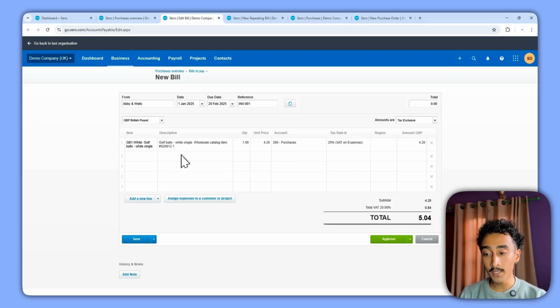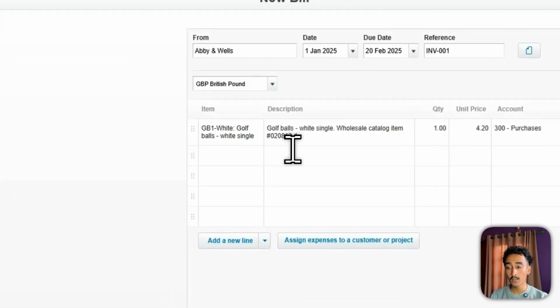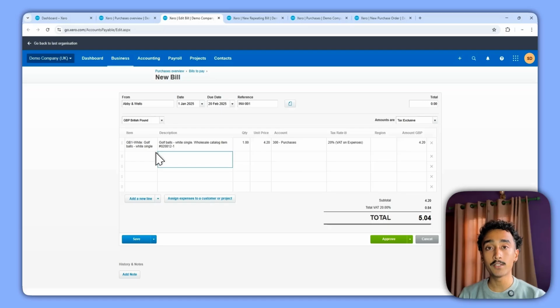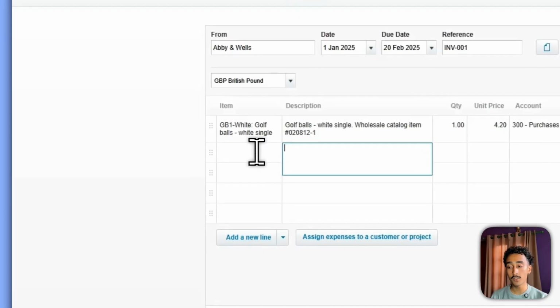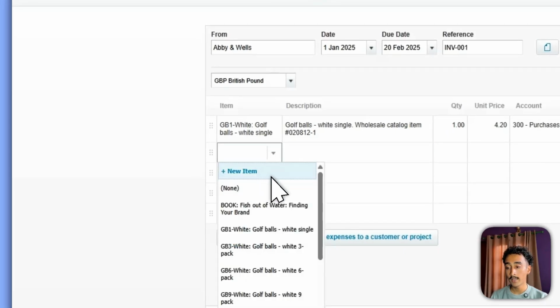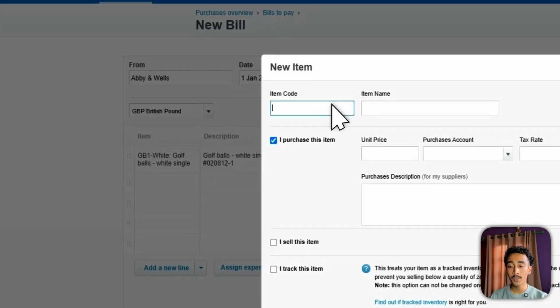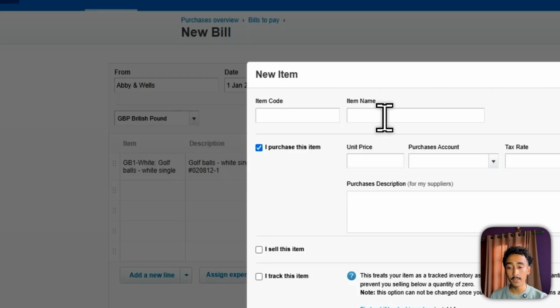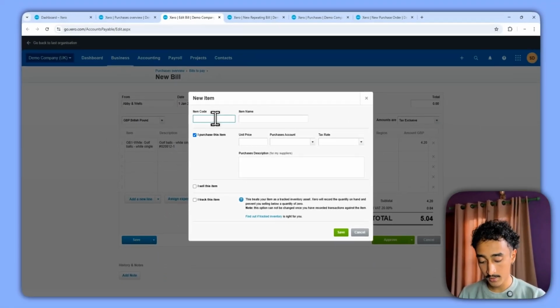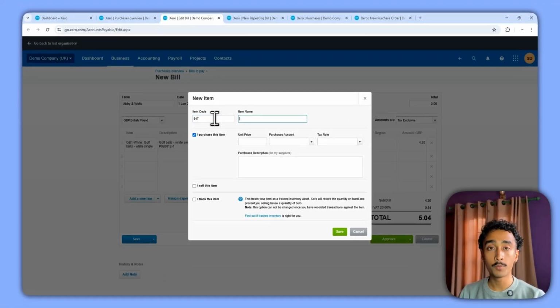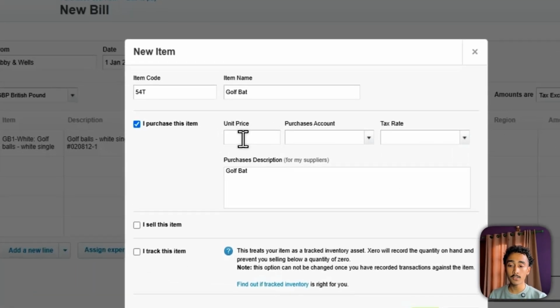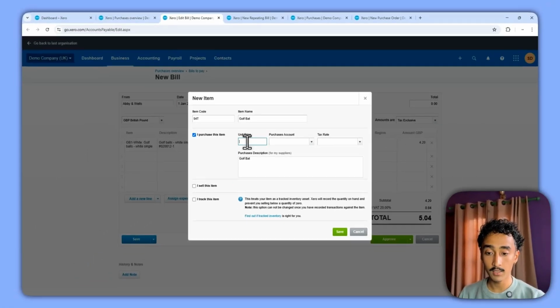But for the next part, I want to show you a purchase which has not been included in the item section. For example, if you have an item which has not yet been included inside Xero and you purchase it from Abbey and Wills, you can go over here, press new item, and create an item code and item name. For example, let's say 54T. I want to purchase a golf bat. The unit price of the golf bat is, I don't know, maybe 50 pounds.